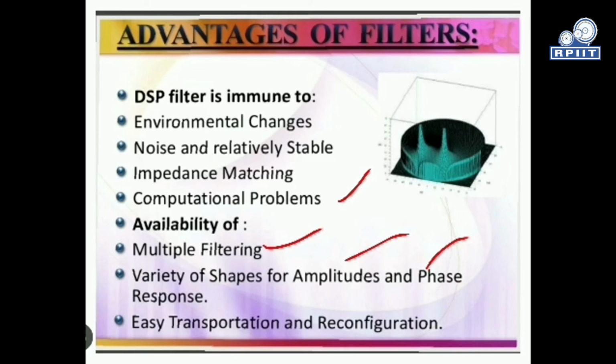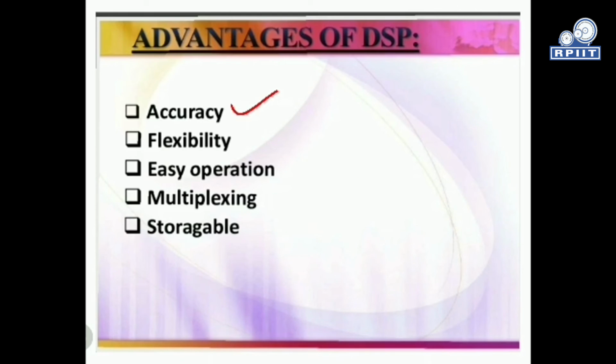The main advantages of digital signal processing: it gives accuracy, since everything is based on computer algorithms and we get maximum accuracy in processing. Flexibility is there, operations are easy, and multiplexing of signals is done very easily. One of the most important advantages is very high storage capacity. We can store our data from past inputs, and on the basis of that past input, we can check our system for the future.